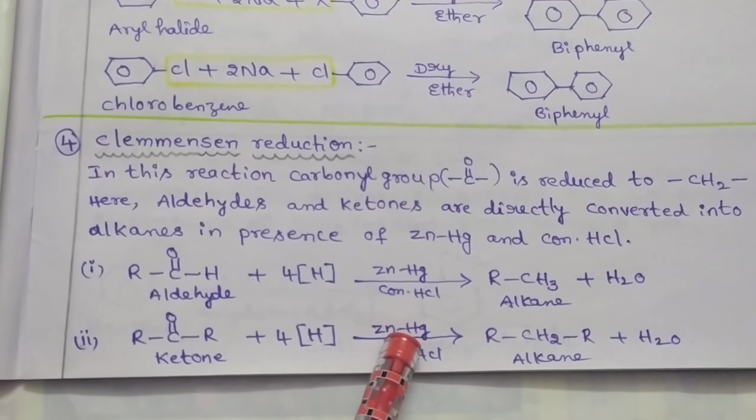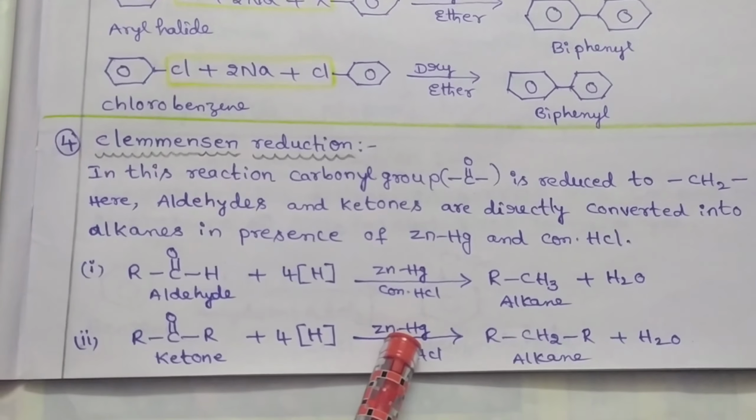Wolff-Kishner reduction. In this reaction, the carbonyl group is reduced to a CH2 group. Here, aldehydes and ketones are reacted with hydrazine to form alkanes in the presence of potassium hydroxide and ethylene glycol. For example, an aldehyde is reacted with hydrazine to form aldehyde hydrazone. This is an intermediate stage. This is very unstable, so it is again reacted with potassium hydroxide and ethylene glycol to form